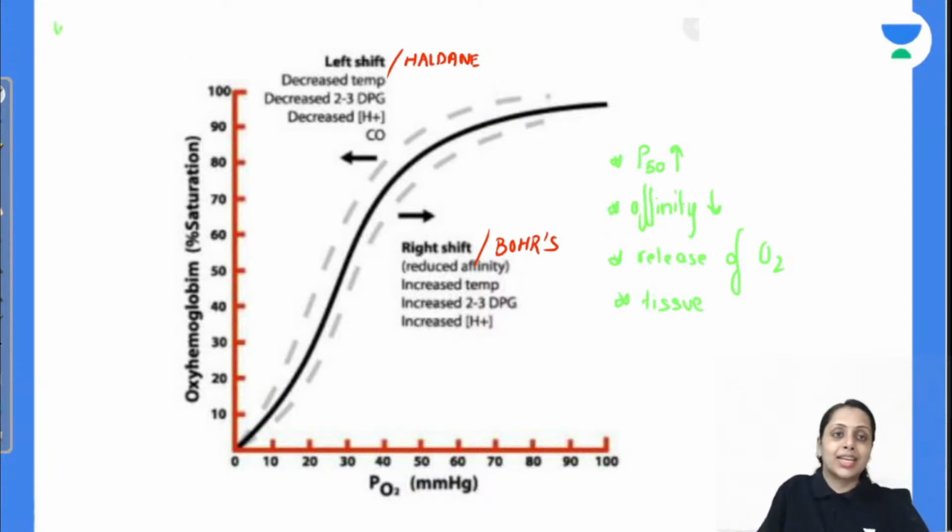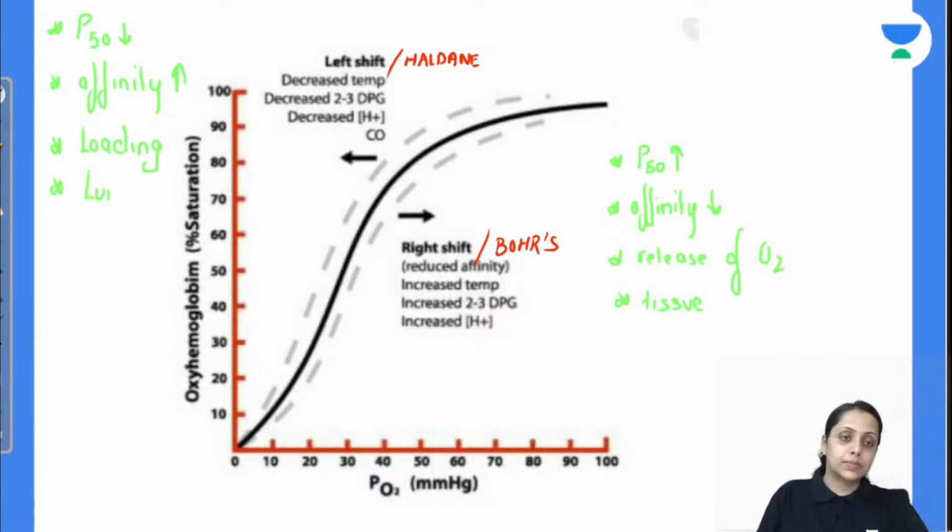Haldane effect की बात करेंगे तो Haldane effect में P50 decreases, means affinity is going to increase. So since affinity is increased, तो ऑक्सीजन क्या होगा, there will be loading of oxygen, and since there is a loading of oxygen, this occurs at the level of lungs. Is this clear with everyone?